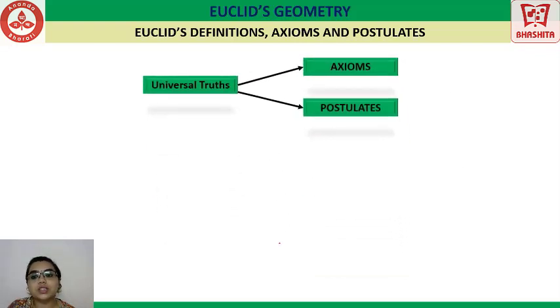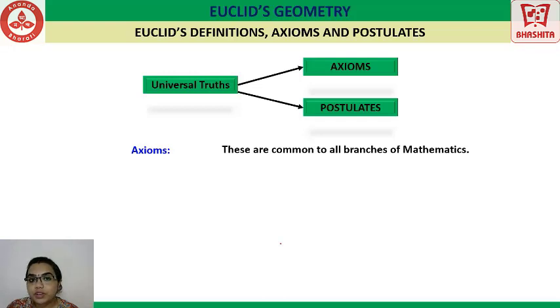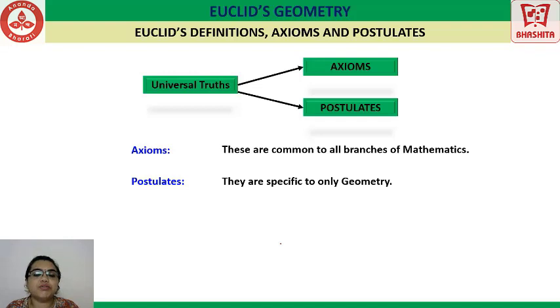Now on what basis was this division performed? What are axioms? Axioms are the universal truths which are common to all the branches of mathematics. What are postulates? Postulates are those universal truths which are specific only to the branch of geometry. Can you see the difference? Axioms are those which are common to all the branches of mathematics, but postulates are those which are specific only to geometry.